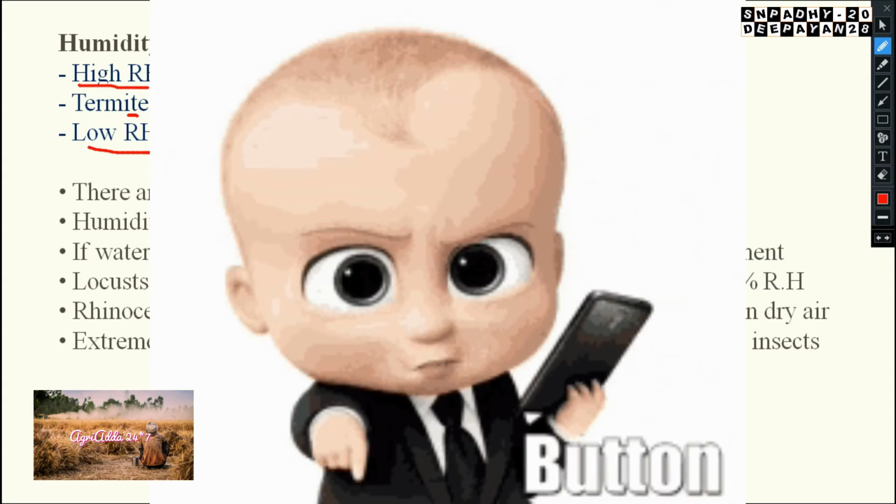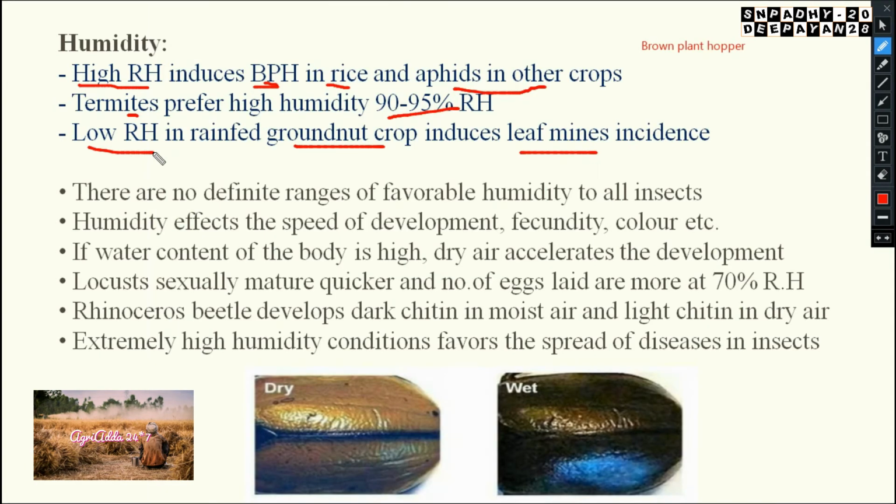That's all. You have to chronologize these things in your mind like this: which insects prefer high humidity, which insects prefer low humidity. It may come in the short question. There is no definite range for this, but still humidity affects the speed of development, fecundity, color, all of these things. How color, I will tell you at the end.